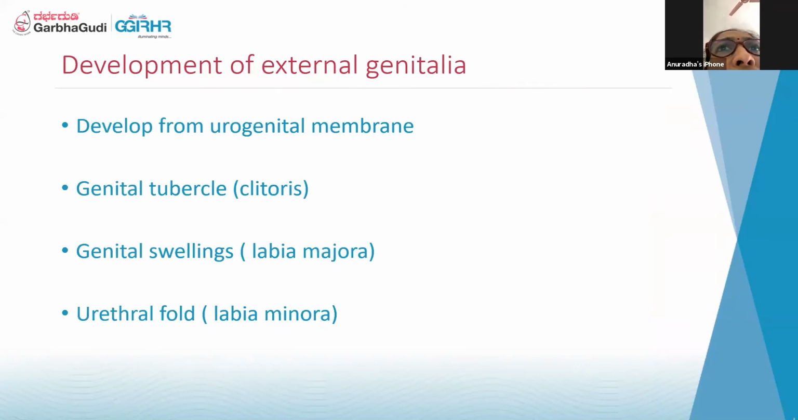So the development of the external genitalia comes from what is called the urogenital membrane. This is the lowermost membrane. Then it gets differentiated into 3 folds, and the most anterior one becomes the genital tubercle, which gives rise to the clitoris, and the 2 genital swellings will give rise to the labia majora, and the urethral fold will give rise to the labia minora. I'll just show how it is.